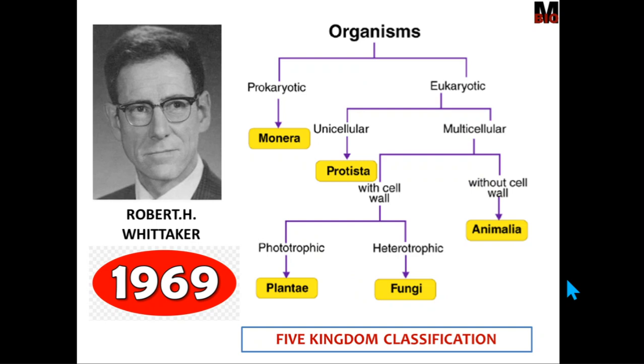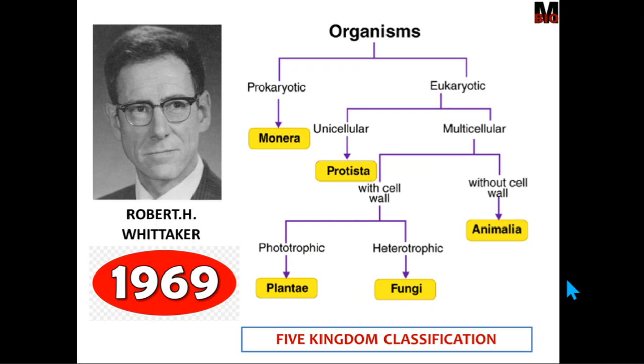In the prokaryotic forms, there is only one kingdom, which is known as kingdom Monera. Kingdom Monera includes all bacteria. They are prokaryotic unicellular life forms. Then eukaryotic organisms are further divided into two major categories based on their number of cells. Unicellular organisms possess a single cell for maintaining normal life activities, and multicellular organisms possess many cells to maintain their normal life activities.